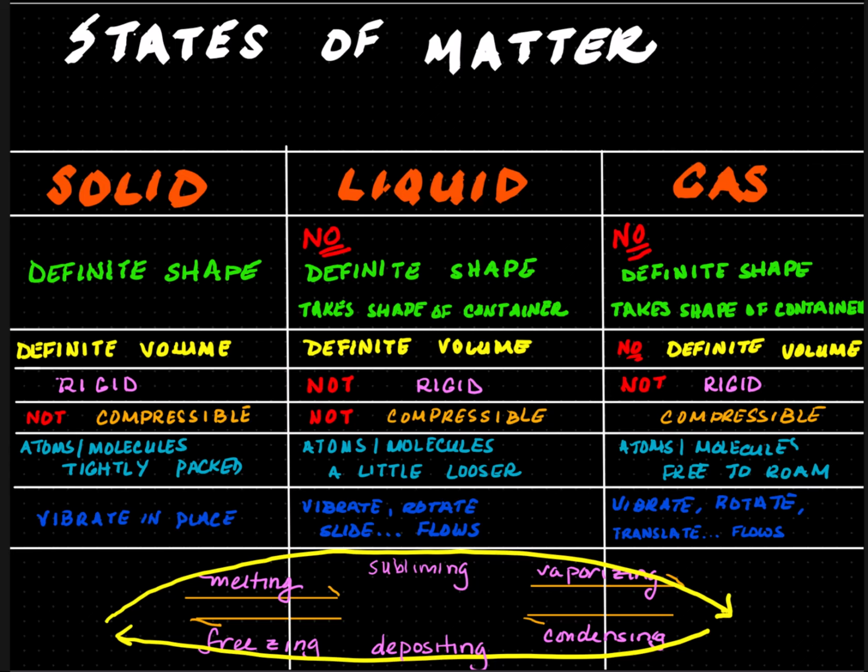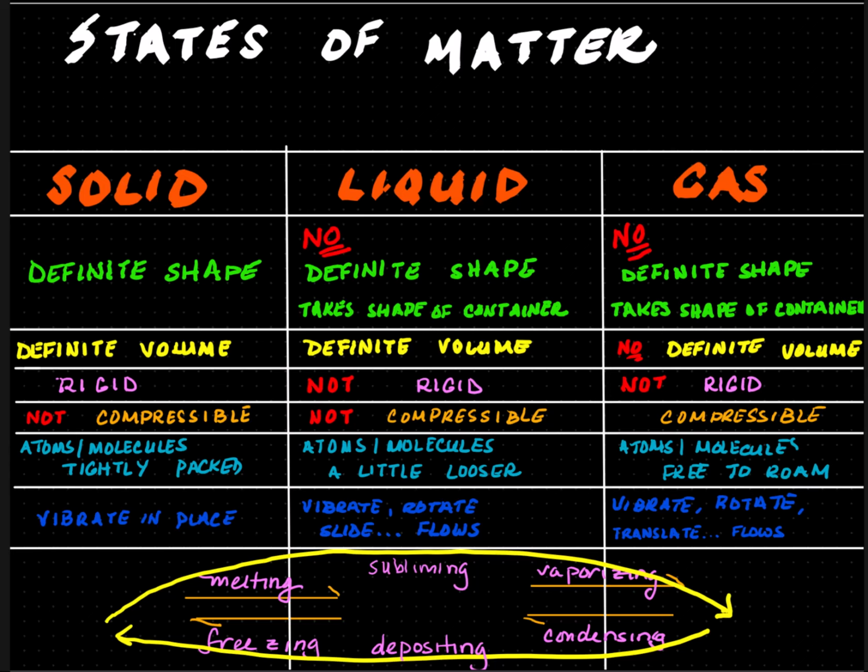A solid can become a liquid can become a gas, and vice versa. When a solid becomes a liquid, it is called melting. It melts by absorbing or taking in energy. A liquid can become a gas by vaporizing, by taking in more energy.